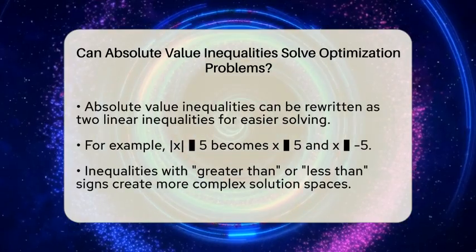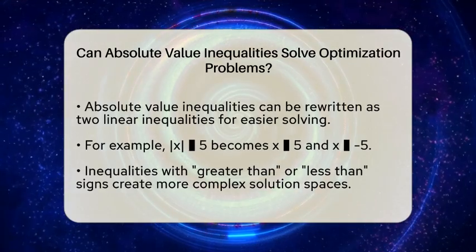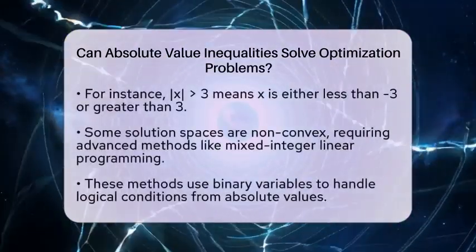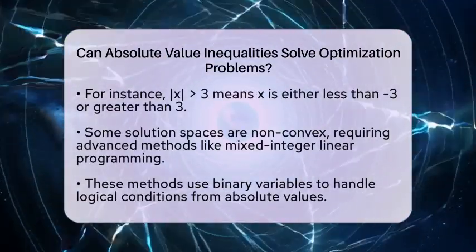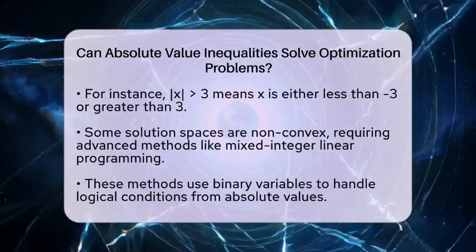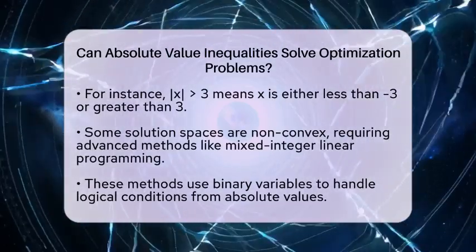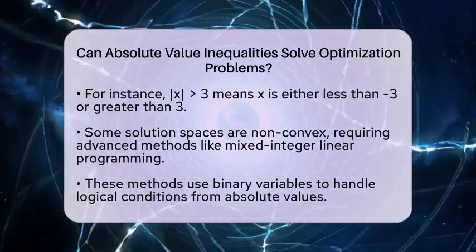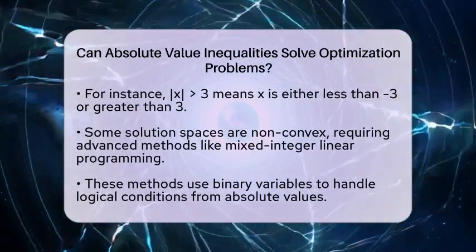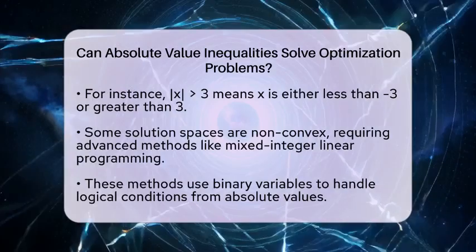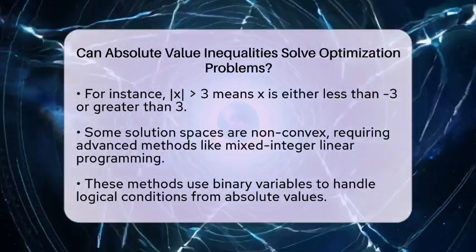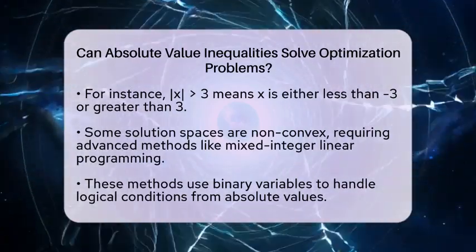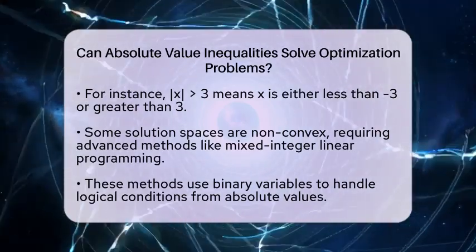When absolute value inequalities involve greater than signs, the solution becomes a bit more complicated. For example, the absolute value of x is greater than 3 means x is either less than -3 or greater than 3. These create solution spaces that are not always straightforward, especially in optimization problems where you want to find the best solution within those limits.